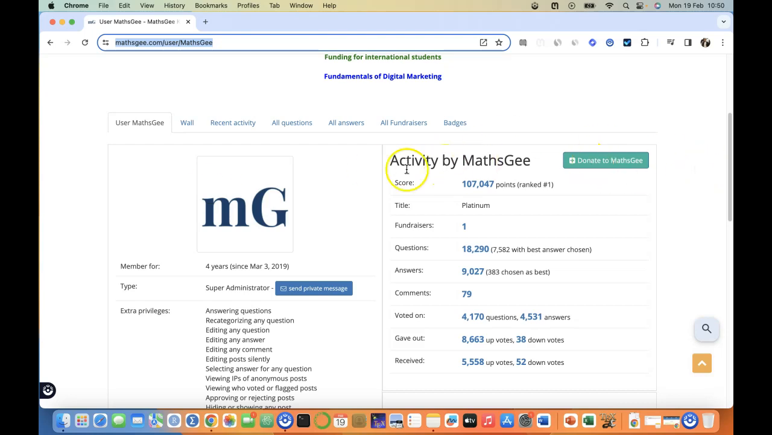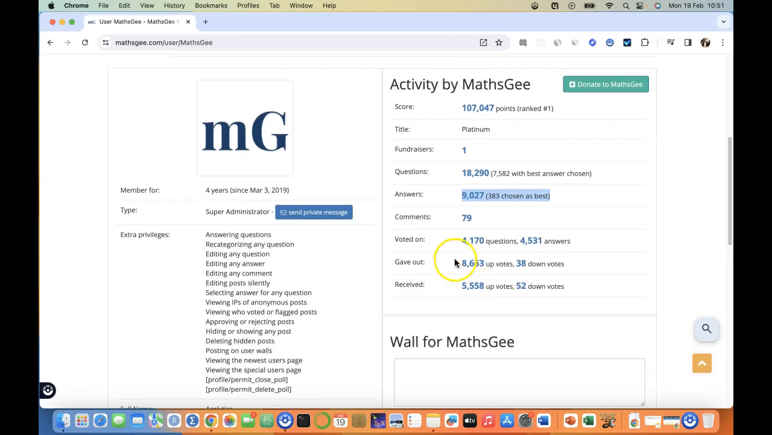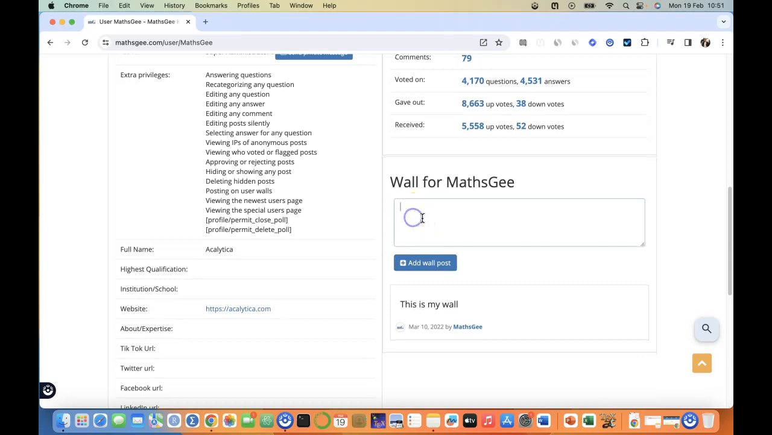So on MathsGee's profile, I can see their activity, that they've got so many points. They are in this platinum level because there are levels to these things. Some are silver, some are gold, bronze, whatever. And you can see this is the real deal, ranked number one, right? And you can see the number of questions, the number of answers, comments voted on. And you can even write on MathsGee's wall and say, "Oh, thank you, man. Thank you for the participation," right? So that's just showing some love to MathsGee.